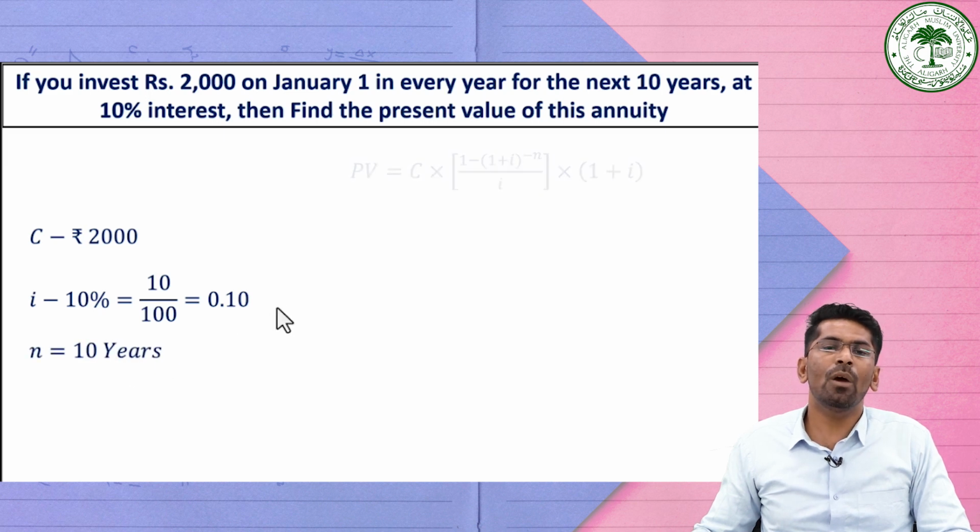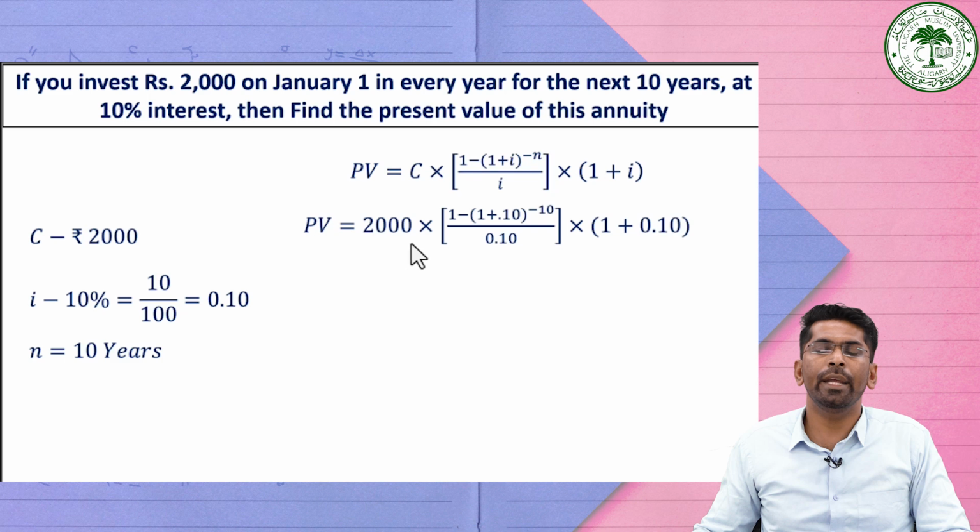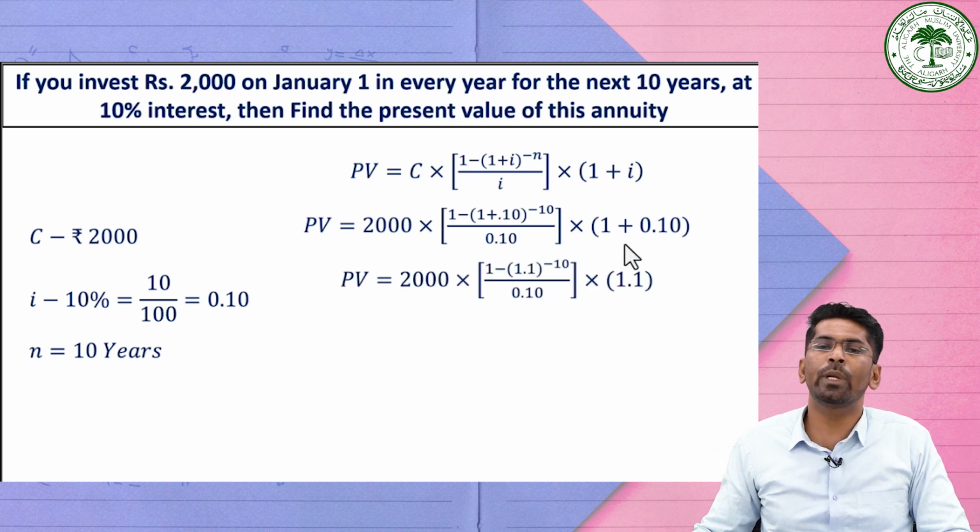So here we can find the present value of this particular annuity, which is an annuity due, because the payment is made on January 1st of every year. So we can use this formula by substituting all these values, and then it will become 2000 into 1 minus (1 plus 0.10) raised to the power minus 10, divided by 0.1 into (1 plus 0.10). If we simplify it, 1 plus 0.1 is equal to 1.1 raised to the power minus 10. Again we are adding these two terms, 1 plus 0.1, which is equal to 1.1.